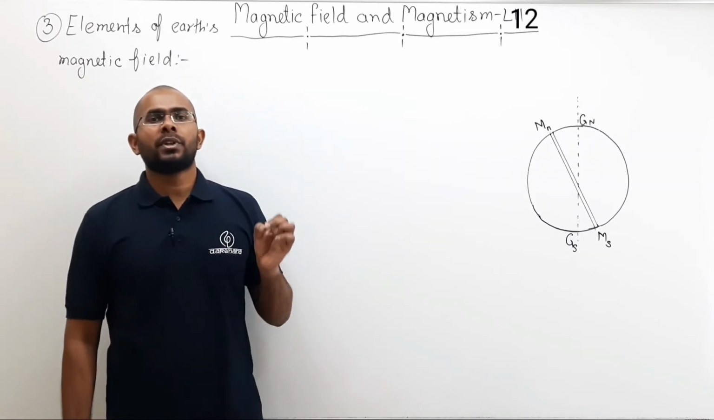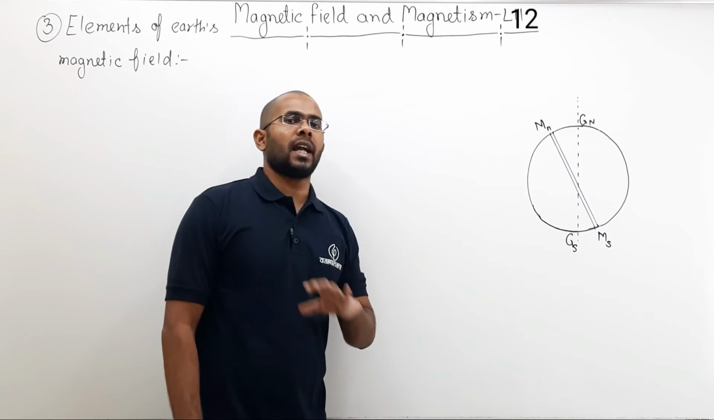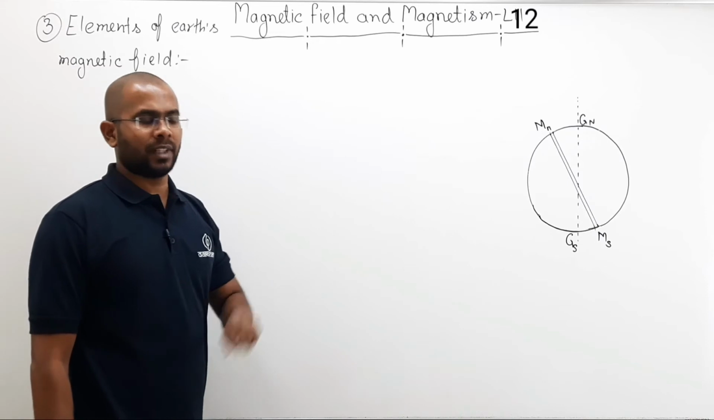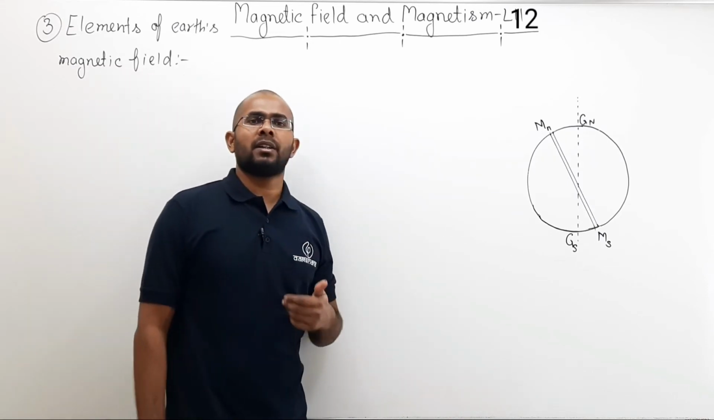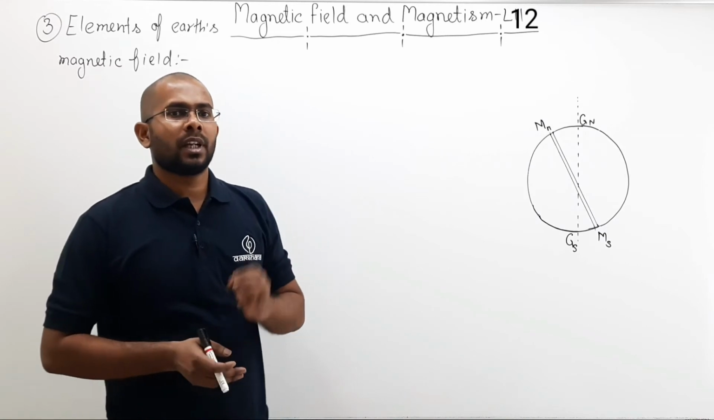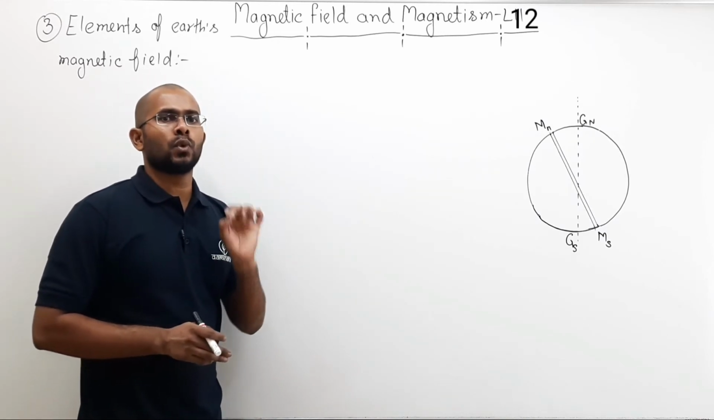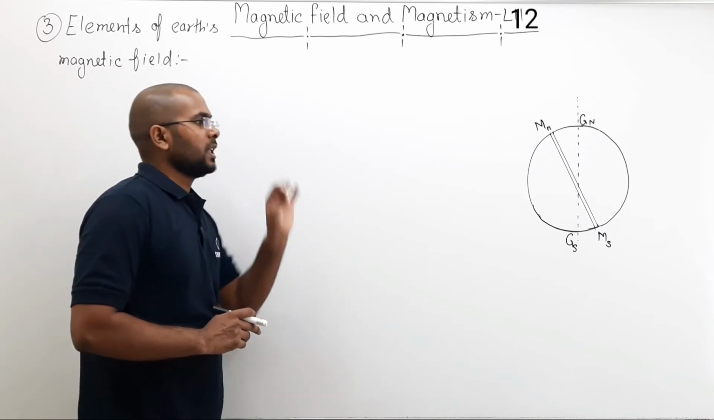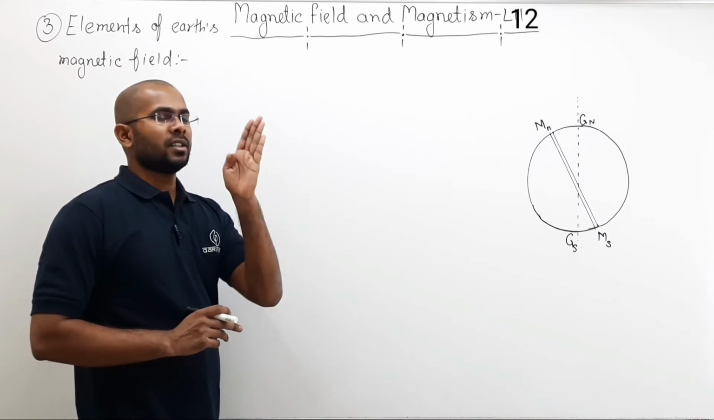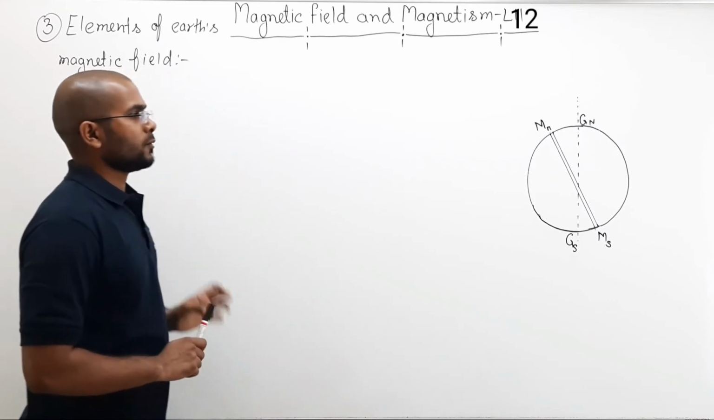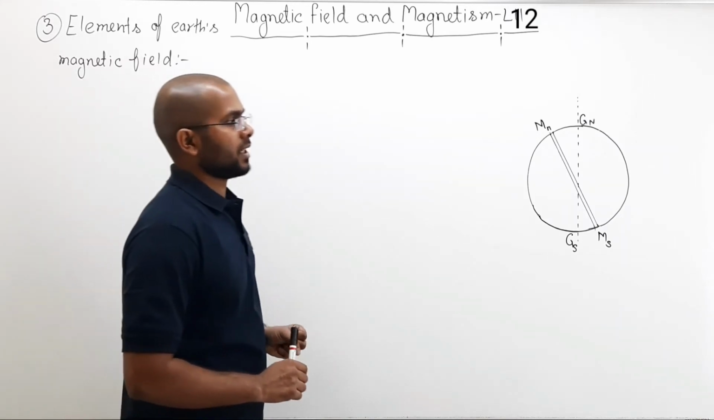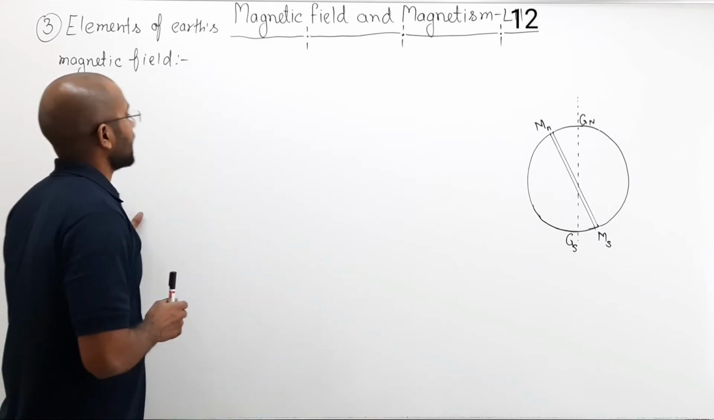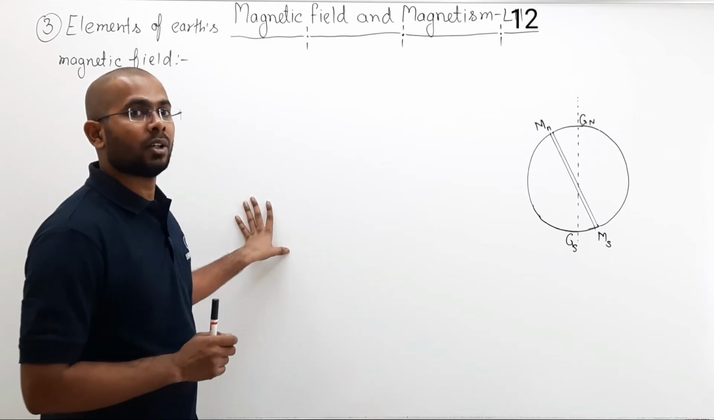Now if I want to define Earth's magnetic field at any point on the Earth, for example in this room, or at your home, then what are the things that you need to know in order to exactly tell me that at my home Earth's magnetic field is this much, in this direction? So let us discuss what are the elements of Earth's magnetic field that you need to know in order to define Earth's magnetic field at any given point on the Earth.